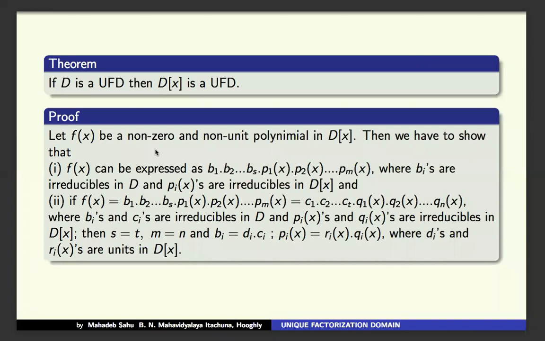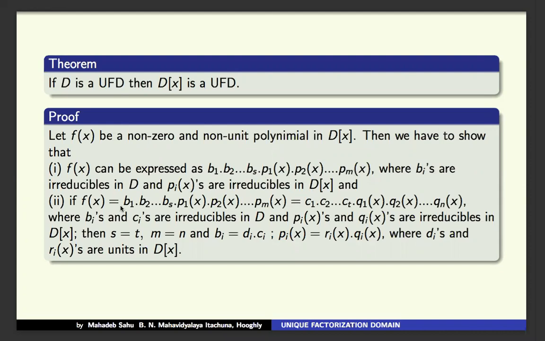So let f(x) be a non-zero and non-unit polynomial in D[x]. Then we have to show that f(x) can be expressed as b1 up to bs p1(x) up to pm(x) and their multiplications, where bi's are irreducible in D and pi's are irreducible in D[x].